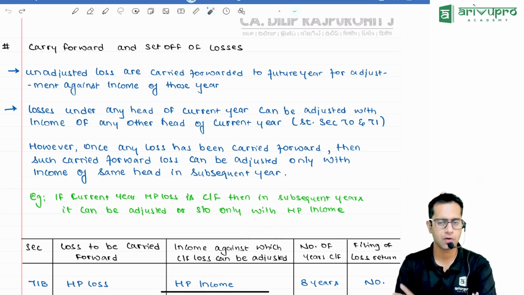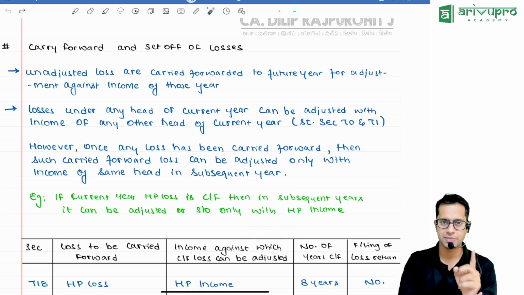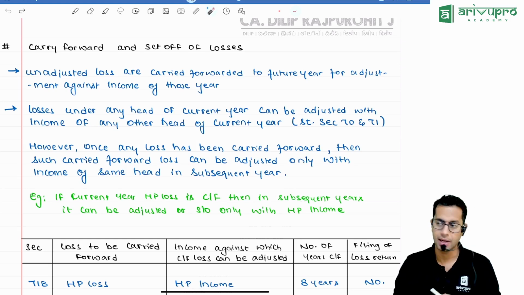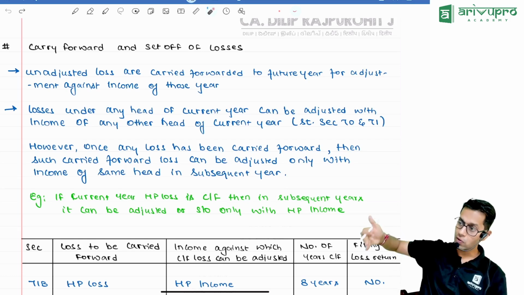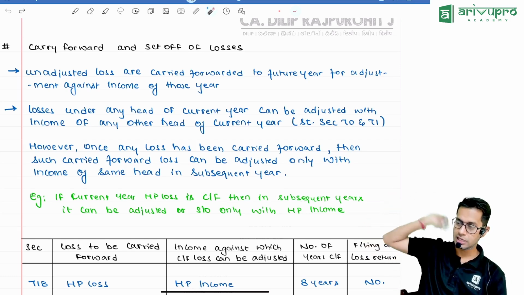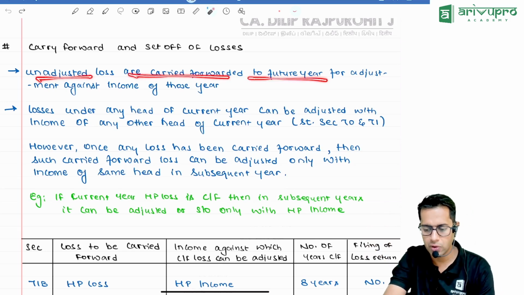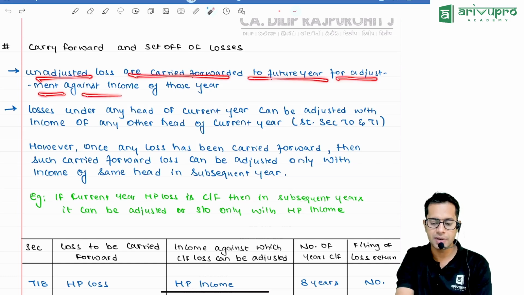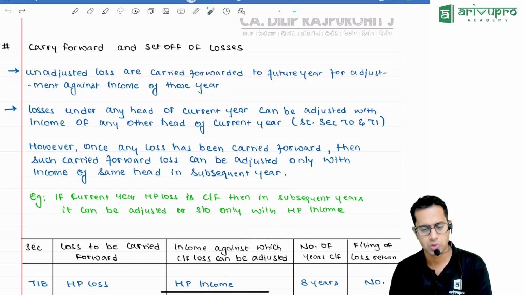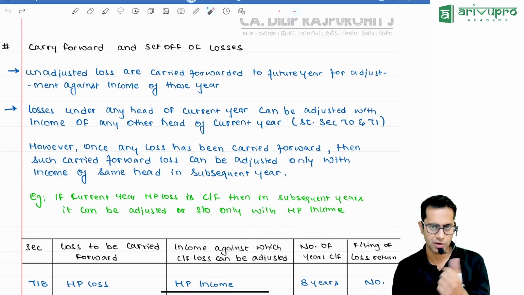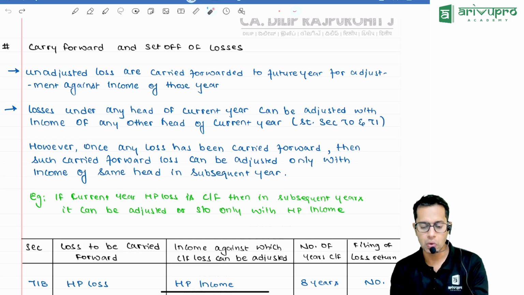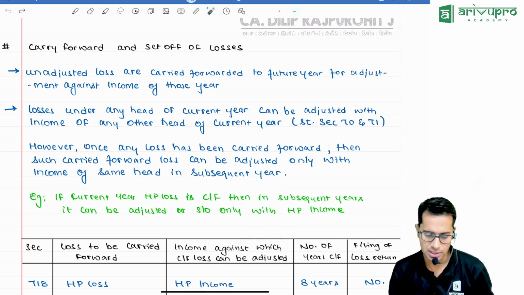Carry forward and set off of losses. Now we understood adjustment, meaning setting off of the losses in the same year. Now we are talking about carrying forward these losses to future years and adjusting them in that year. Unadjusted losses can be carried forward to future years for adjustment against the income of those years.